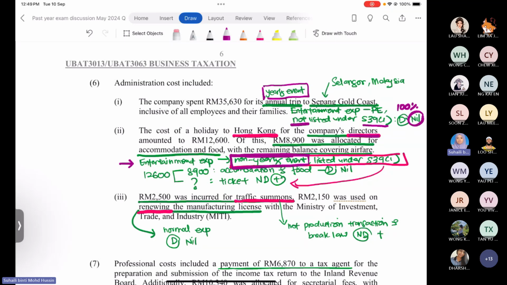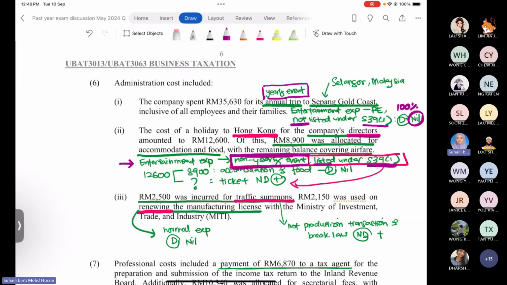When it's not a yearly event, these expenses are listed under prohibited deduction, section 39 subsection 1. For the non-yearly event, only the ticket cost is not allowed for deduction. The accommodation and the food expenses that the company spends for the non-yearly event are still allowed for deduction.